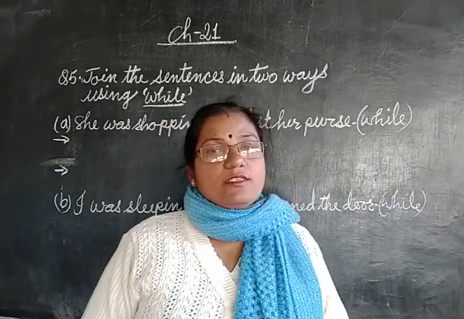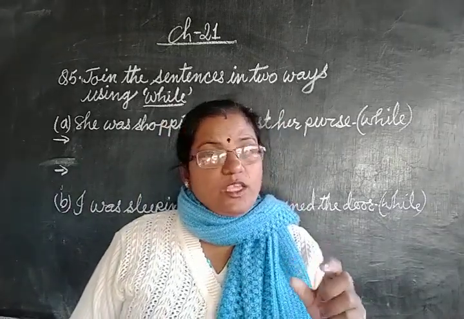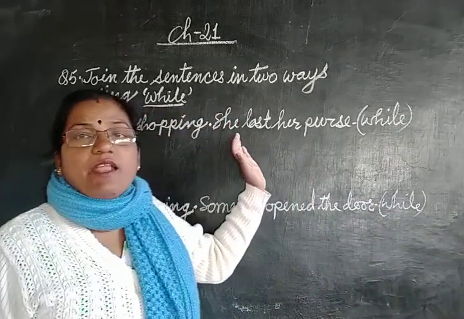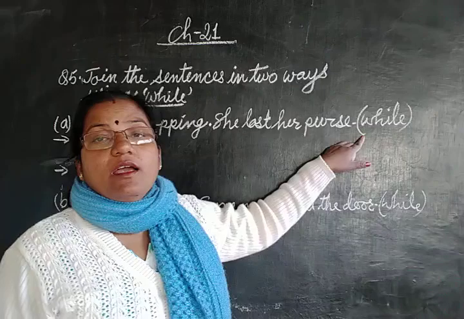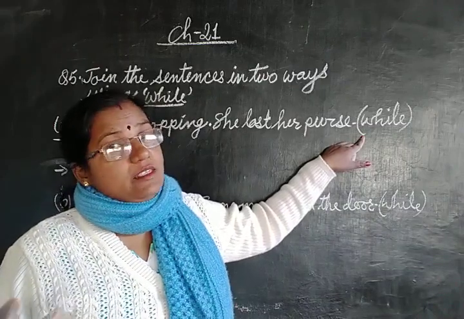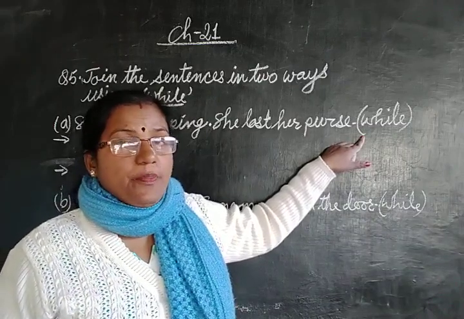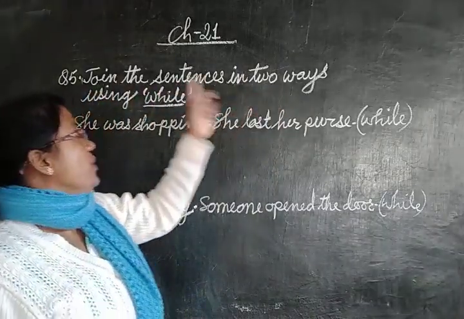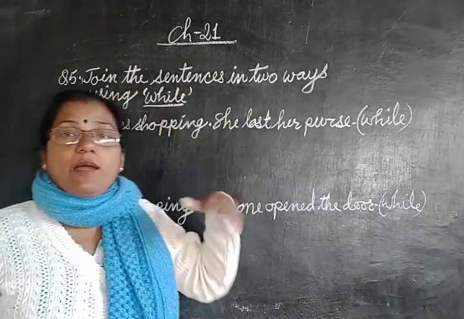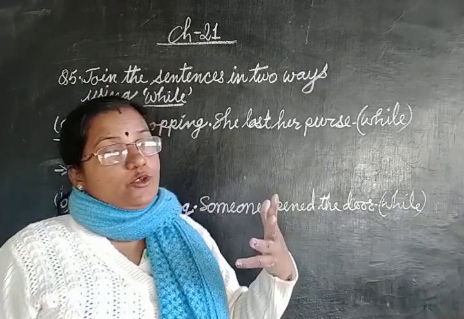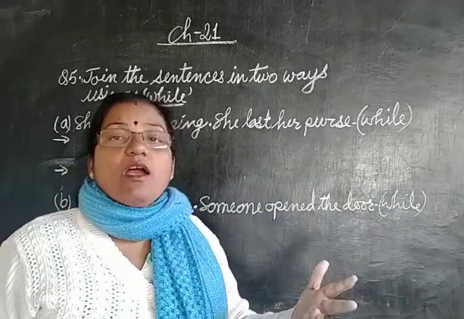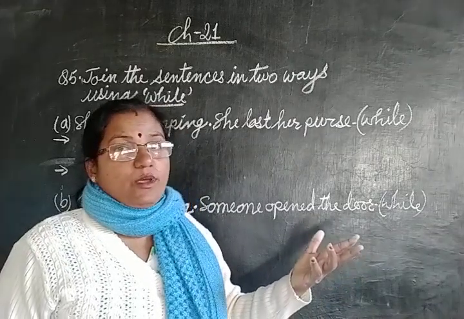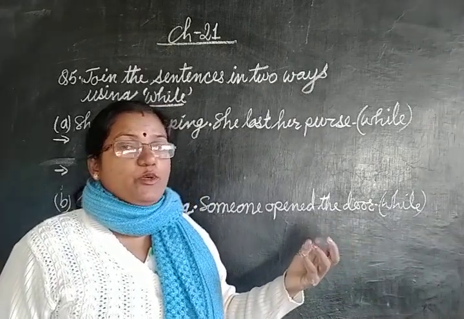Okay, joining the sentences in two ways using while. Okay, there will be sentences and we have to use while and make the right answer in two ways. Okay, look at the heading once again. Join these sentences in two ways using while. You have done in standard 2, join the sentences using when. Also you have done in this standard 3 using while, before and so on, we will be doing.